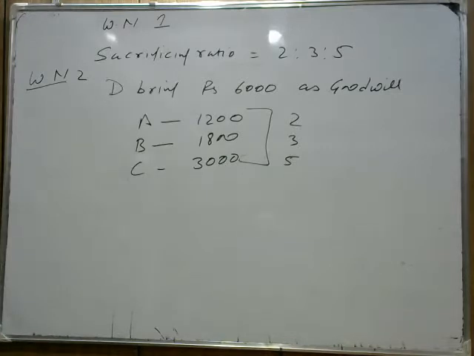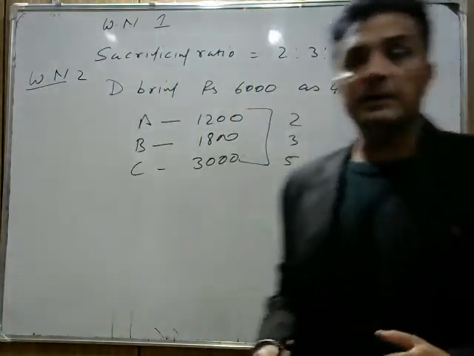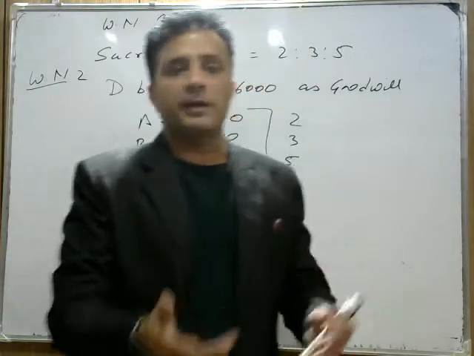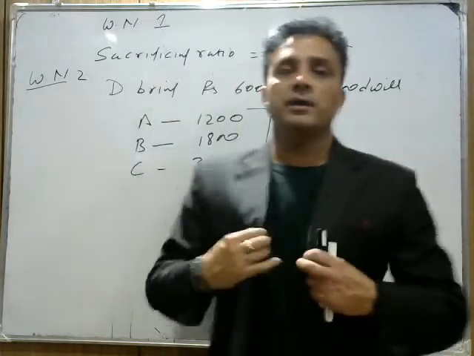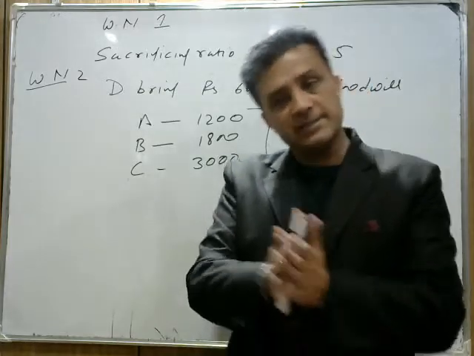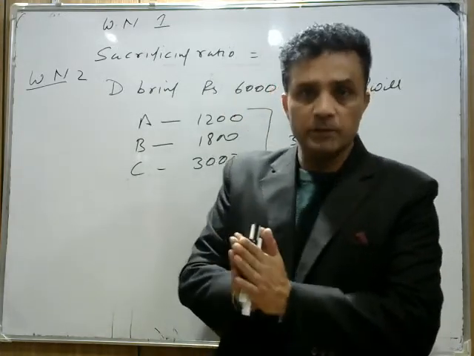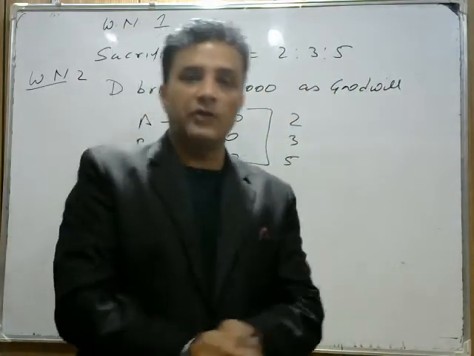That's how we make the working notes. So here the working note part is very easy. I hope it's clear why the sacrificing ratio is 2:3:5, when nothing is mentioned about how the new partner gets his share. So whatever the old ratio is, it is equal to the sacrificing ratio. Is it clear now? Now we move further to make the revaluation account.